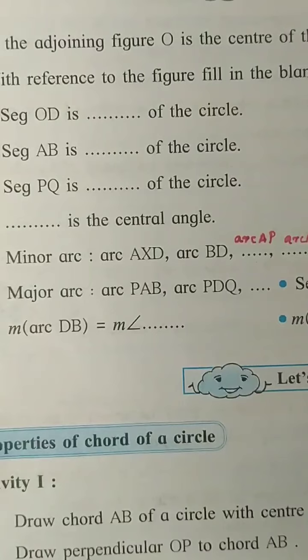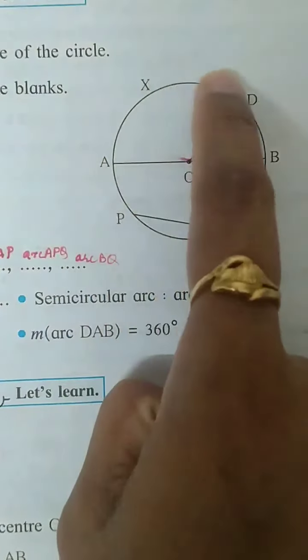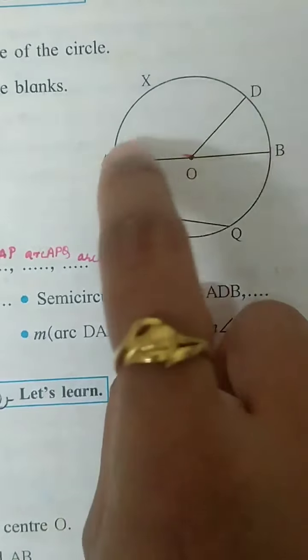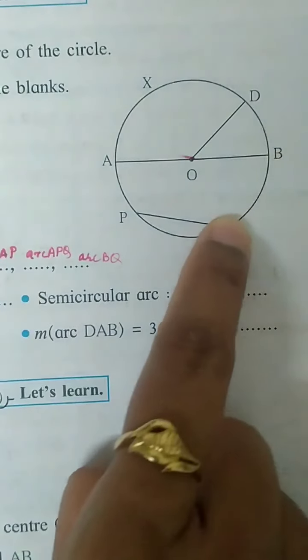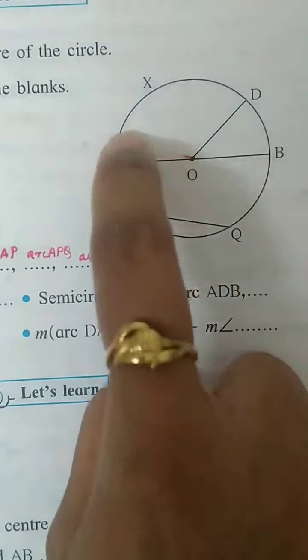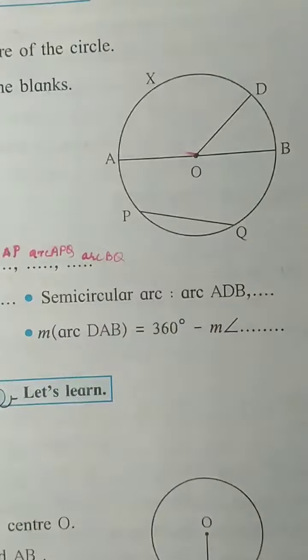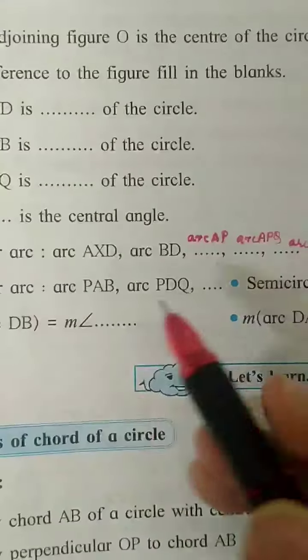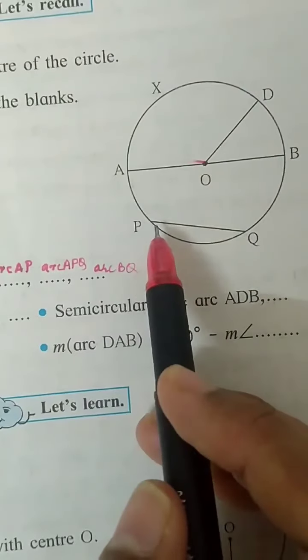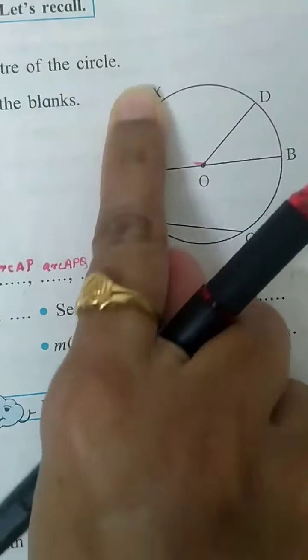Then they are asking about major arc. Major arc means it will be semicircle and more. This half circle and a little more. So you can write it as ABQ. See, semicircle and till here. Major arc. The major arc name they have given is PAB. Where is PAB? Just look at this arc, from here till here. Major arc.